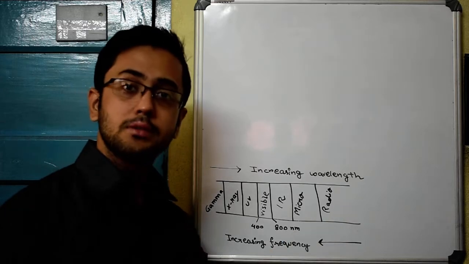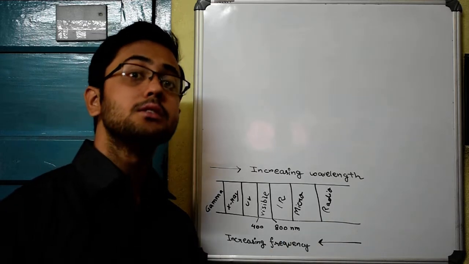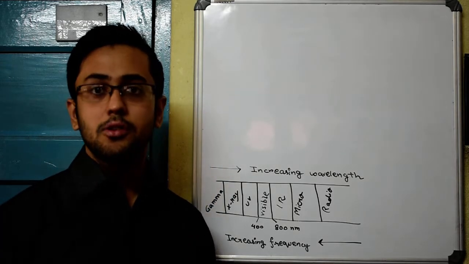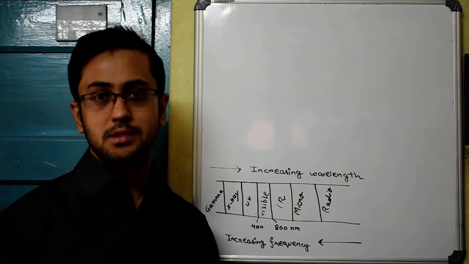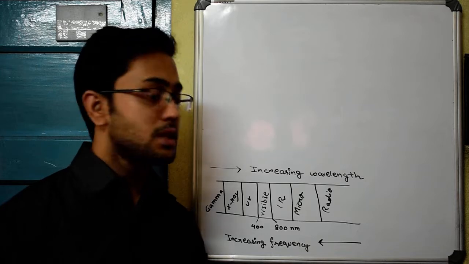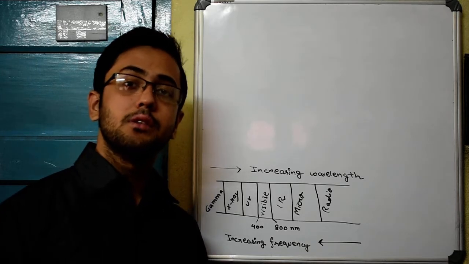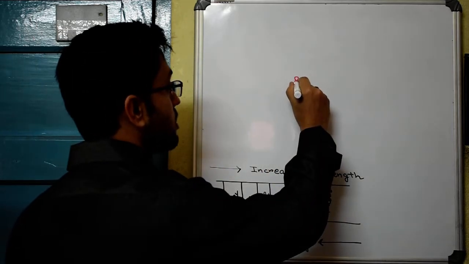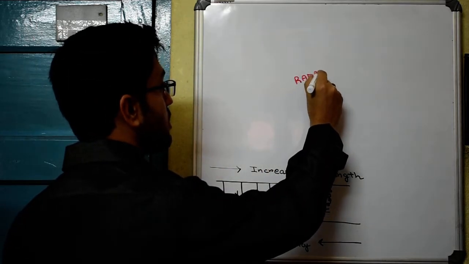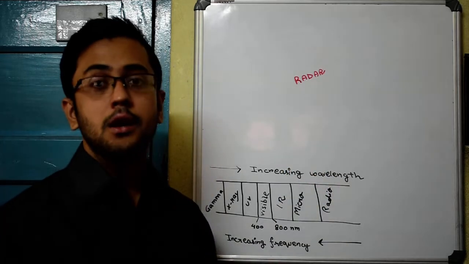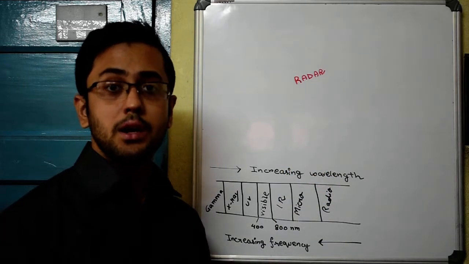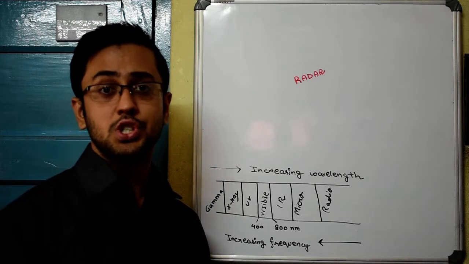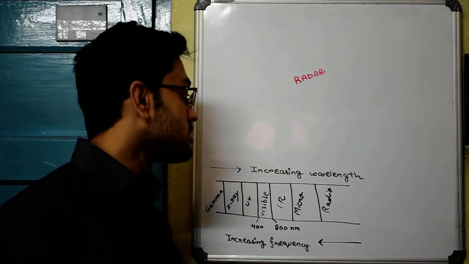Finally comes the radio waves, having the longest wavelength, 10 meters or above. One of the applications, as the name suggests, is the radios, on which we can hear various radio stations. Another application of the radio waves is radar communication. Radar, which stands for radio detection and ranging. Radars are widely used in the satellites. They are also used in our GPS and all other kinds of applications.